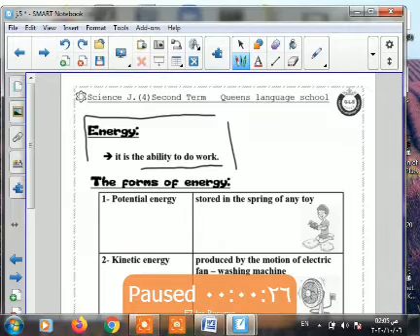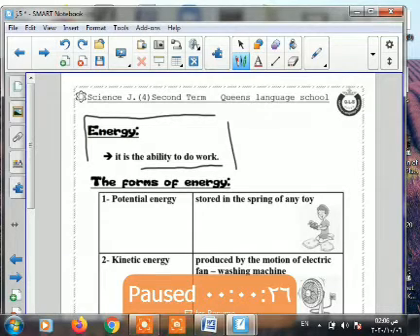Does energy have forms or types? Excellent, girls. Energy has a lot of forms. Today we will talk about some of these forms. So we will study the forms of energy. First we have a type of energy called potential energy.